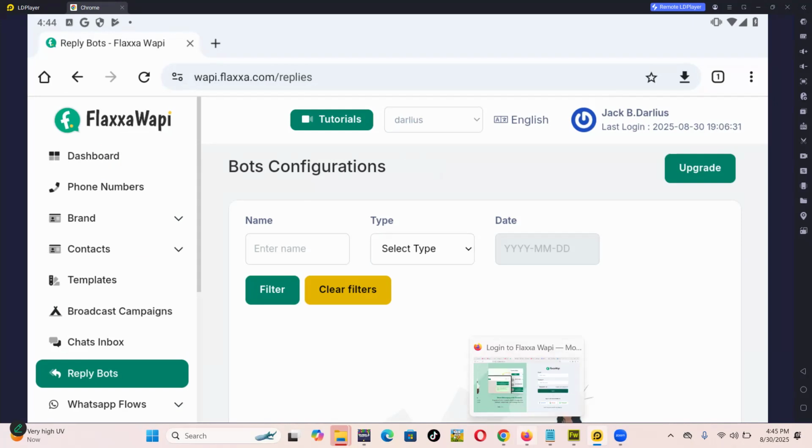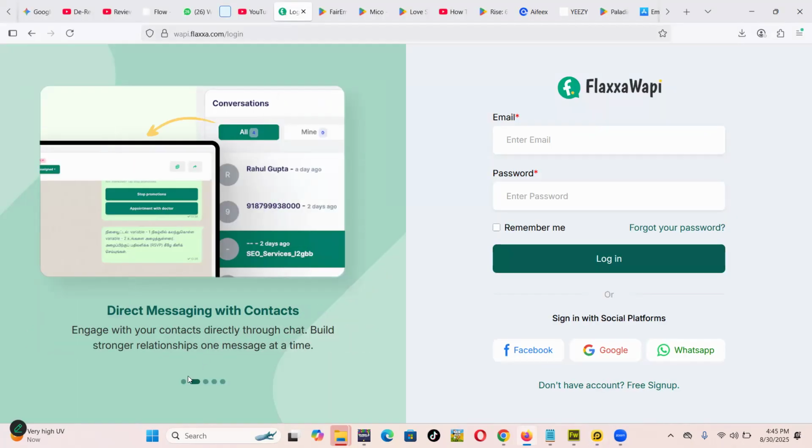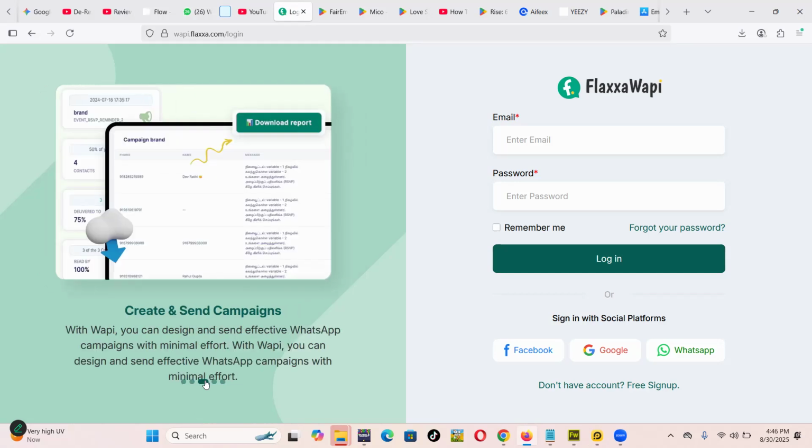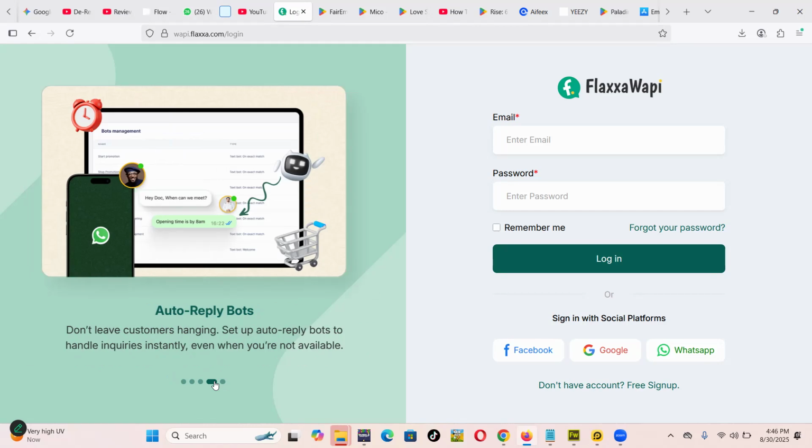Now the app is actually simple and makes communication easy. One of the features is direct messaging with your clients and contacts. You don't really need to switch off the app to go to WhatsApp to do that communication. You can create and send campaigns. You can design and send effective WhatsApp campaigns with minimal effort. So there's mass sending, if a person wants to send to several people, you can do that.